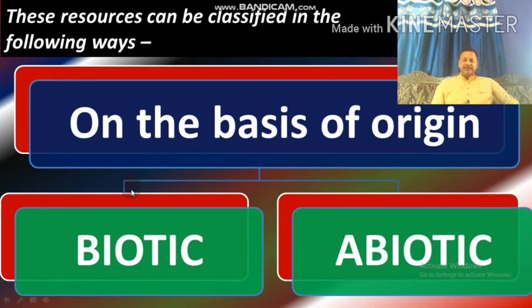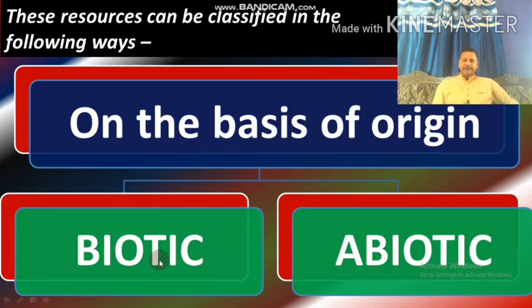All the living things together constitute biotic resources, and all the non-living things together constitute abiotic resources. Land, water, air, etc. are abiotic resources. Plants, animals are biotic resources.